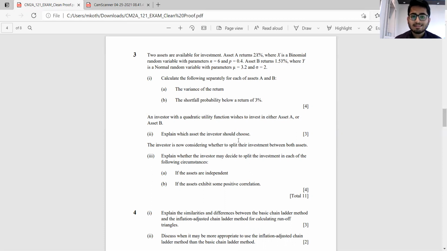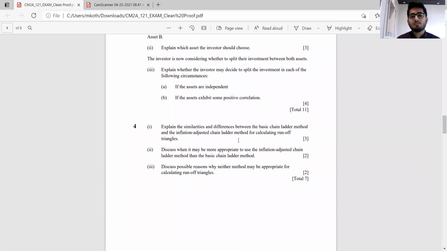In part B, if the assets exhibit some positive correlation, the investor might or might not split the investment. If short selling is allowed, the investor might think of doing it, because it might be possible to create a portfolio with a lower variance compared to that of the individual assets.